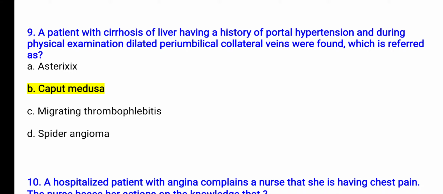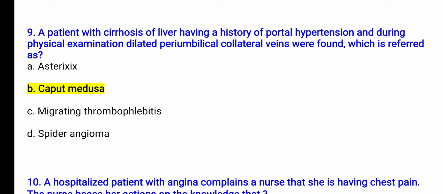And next is migrating thrombophlebitis. Migrating thrombophlebitis is Trousseau syndrome, that is a movable clot around the body, often moving from one leg to another leg, and it may be seen in pancreatic or lung cancers. And option D is spider angioma.